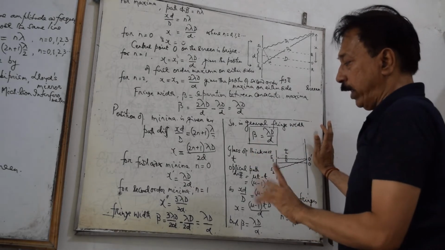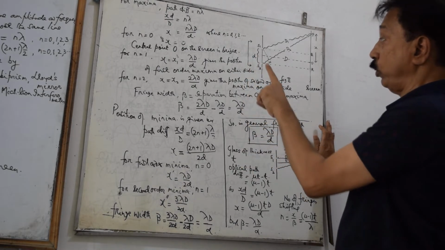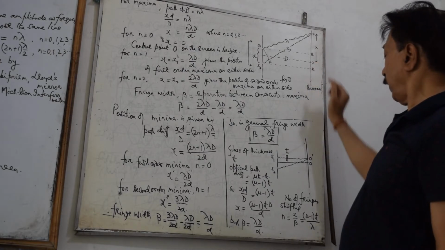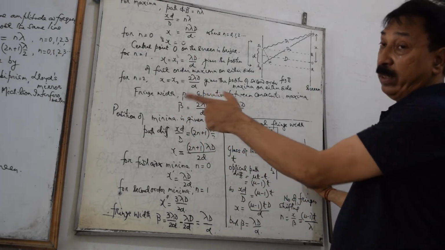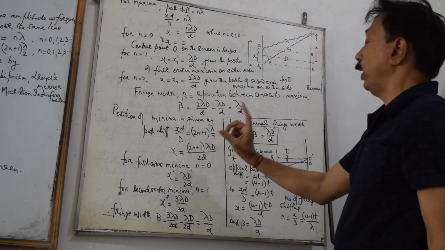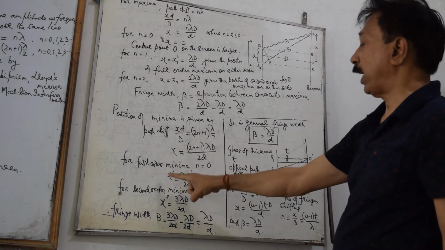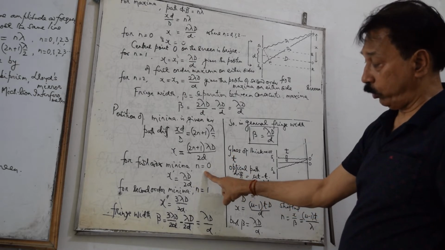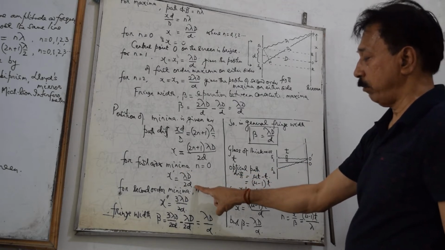And for first order minima, we have n equals 0. Remember that for n equal to 0 in the case of bright fringe, we have the central fringe. But we can have the central fringe only bright or dark. Already we have obtained that the central fringe is bright, so we cannot have a bright fringe at that point, but a dark fringe at that point. So this will be called first order. We'll be getting first order minima for n equal to 0. And this we get as x prime equals lambda D by 2d.